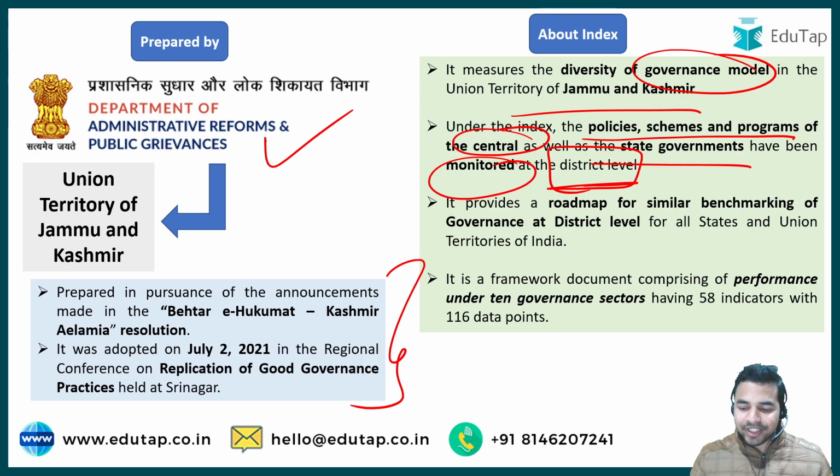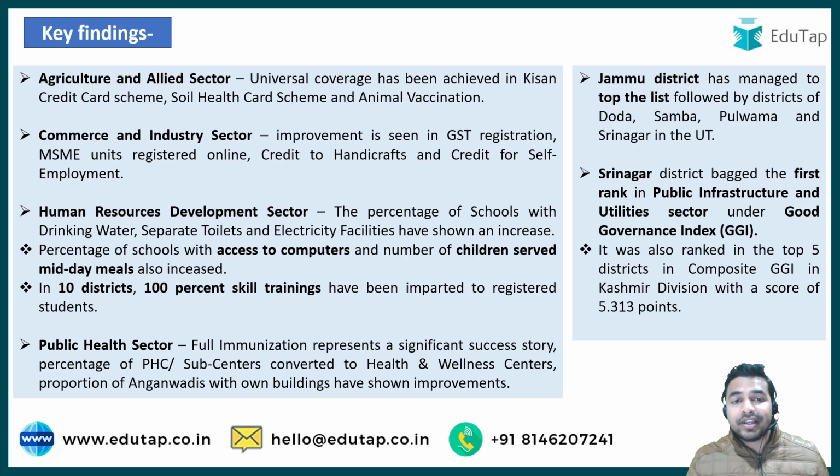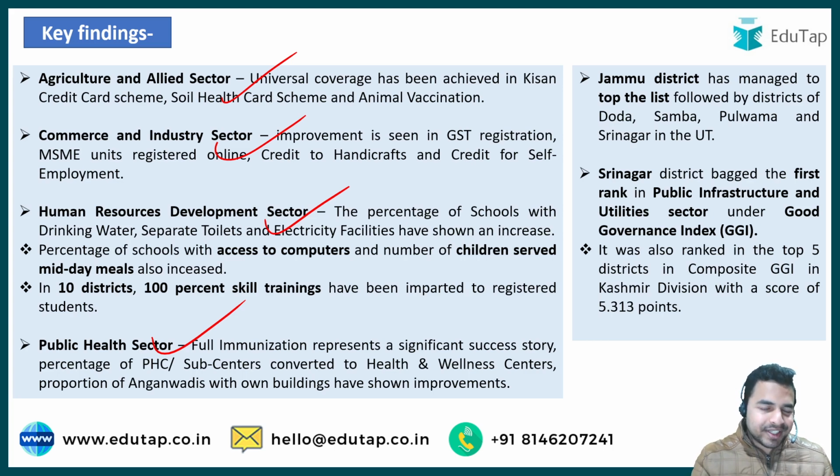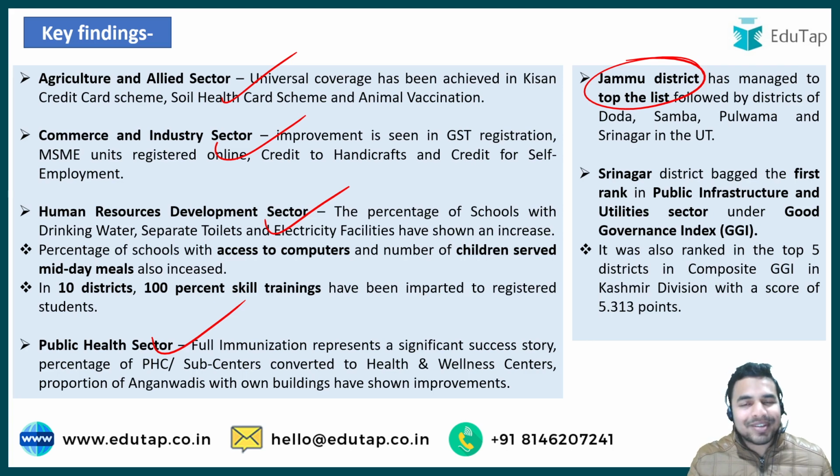Okay, so I hope that this is very much clear to all of you, and here are some key findings from this index. This report has mentioned that Jammu and Kashmir has performed really very well in various sectors such as the agriculture and allied sector, commerce and industry sector, human resources development sector, and public health sector, among others. And the district which topped this index in the Union Territory of Jammu and Kashmir was Jammu district, followed by Doda, Samba, Pulwama and Srinagar. So I hope that this is very much clear to all of you.